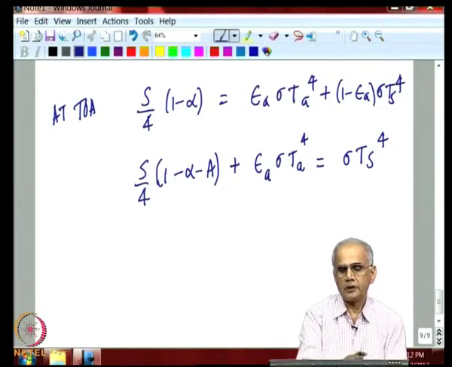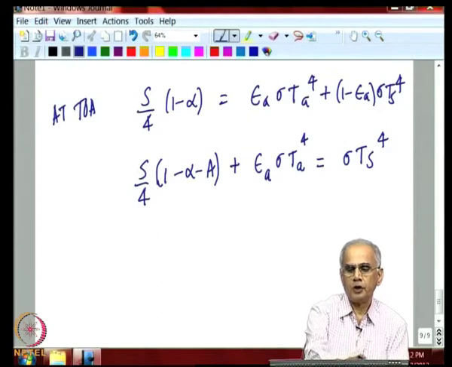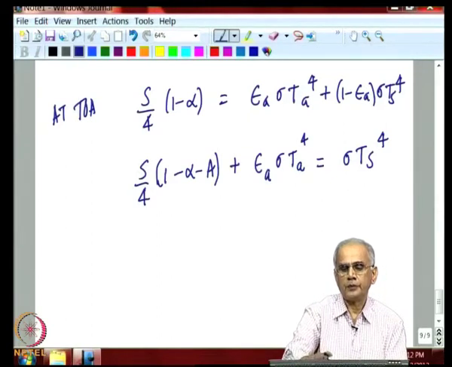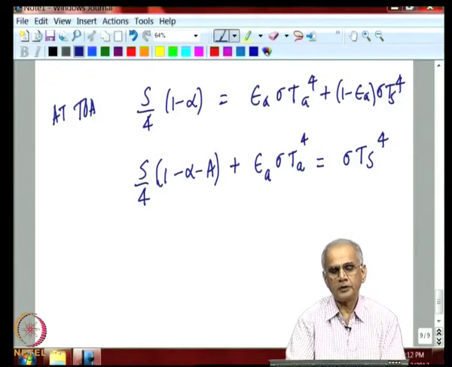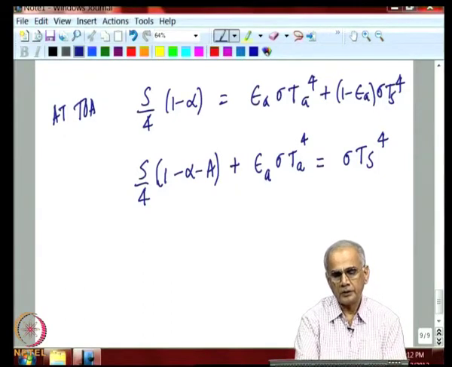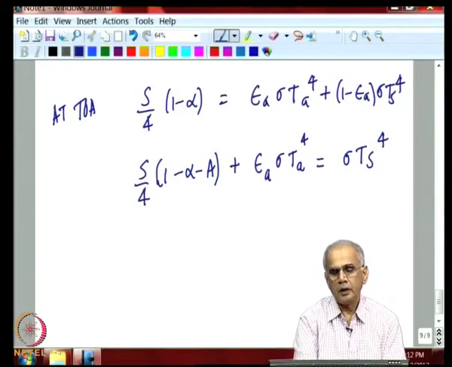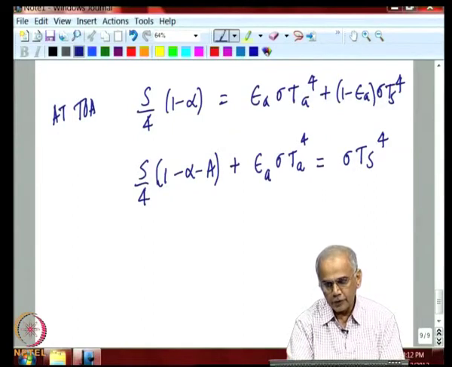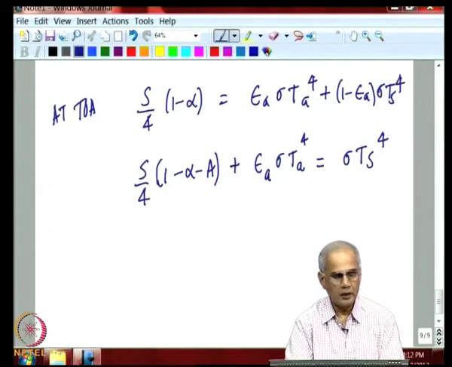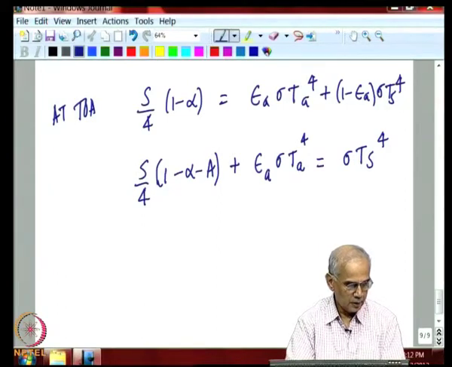So, this balance is at the top between the solar radiation absorbed and the heat lost to space from the atmosphere and the Earth's surface, and at the Earth's surface the balance is between radiation coming to the surface from the sun after reflection and absorption by the atmosphere and radiation coming down from the atmosphere, and that is equal to what is emitted by the Earth's surface.